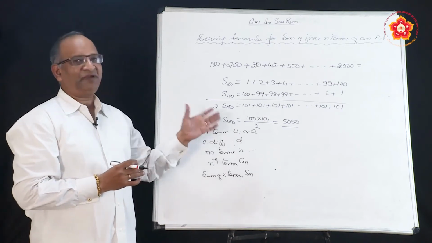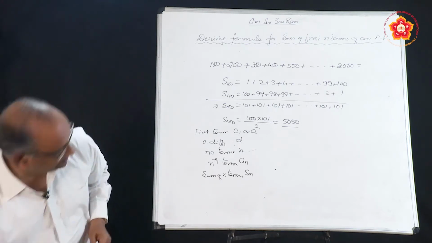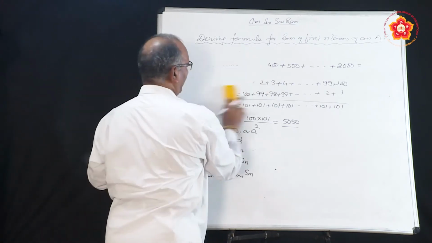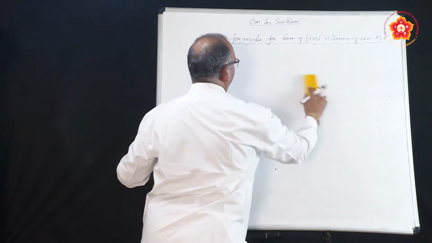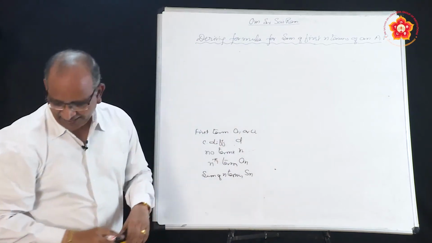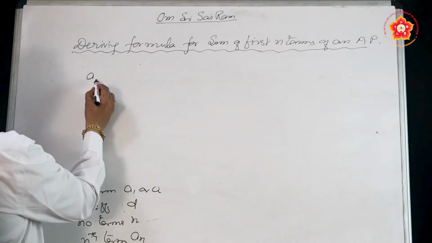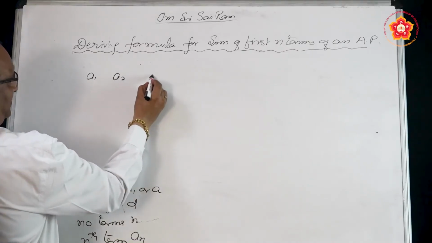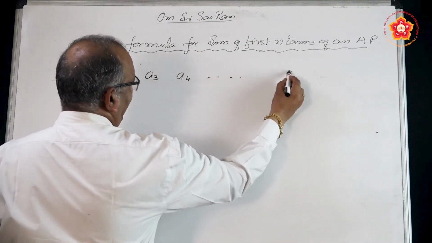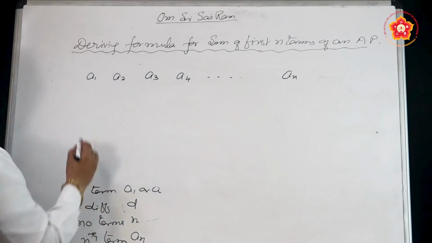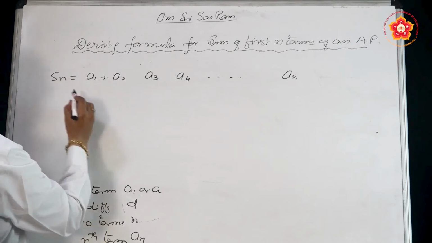With the help of these symbols we derive the formula. So how do we derive the formula? Just have a look. In fact, we follow the method which was given by Gauss. The first term is A1, second is A2, third is A3, fourth is A4, and in this way the nth term is represented by An. Since we want to add them, we call it the sum of n terms.